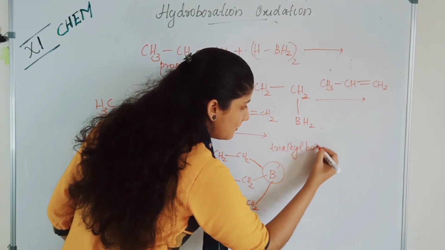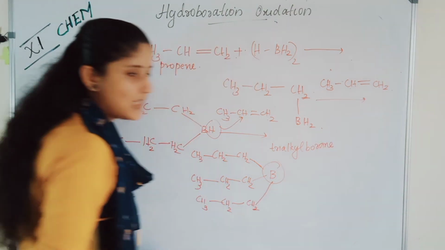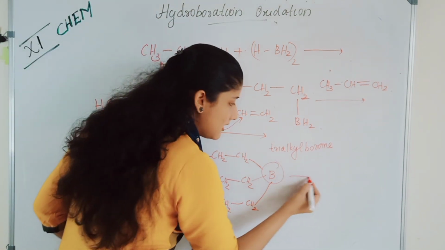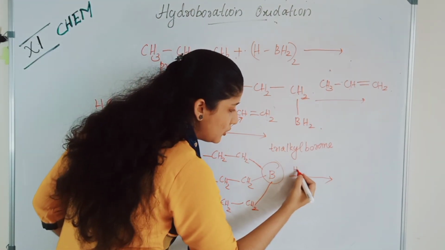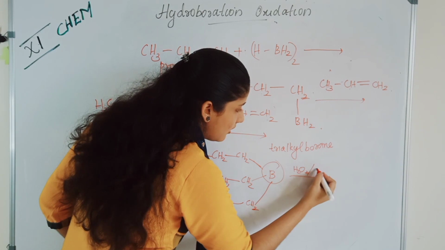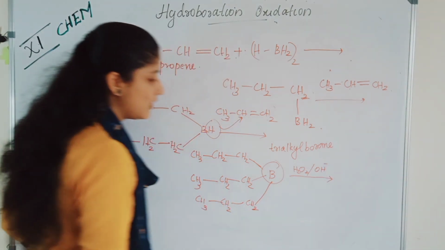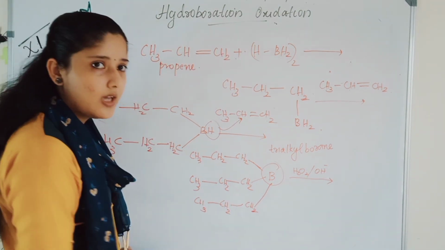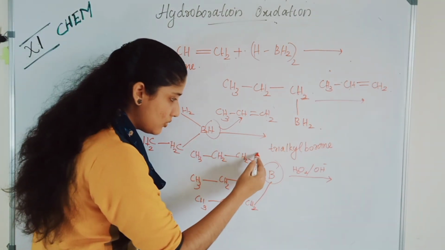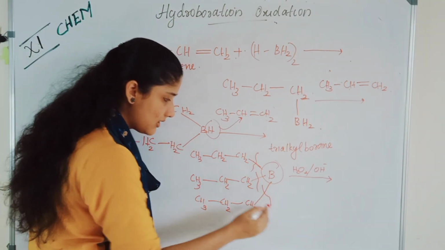When we oxidize this trialkyl borane with H2O2 and OH minus in aqueous solution, we will get the corresponding alcohol. So when we add H2O2, this bond breaks, and this bond breaks.